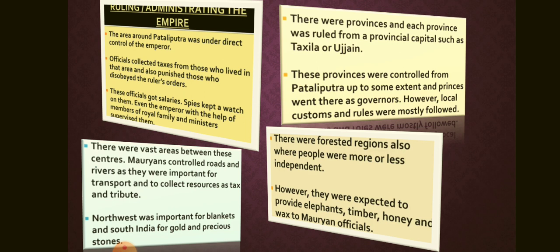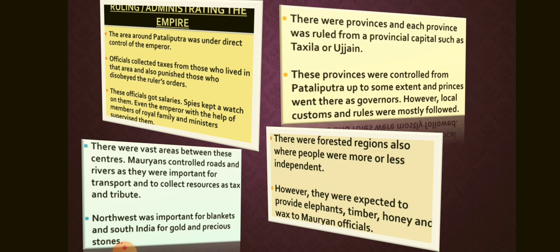Here, the Mauryas tried to control roads and rivers, which were important for transport, and to collect whatever resources were available as tax and tribute. For example, the Arthashastra tells us that the northwest was important for blankets and South India for its gold and precious stones. It is possible that these resources were collected as tribute.